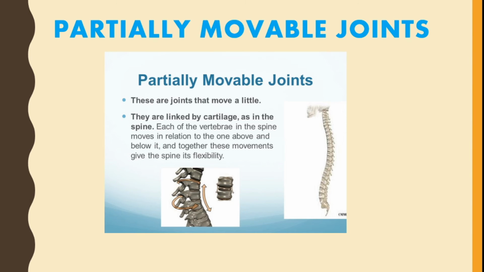Next we come to partially movable joint. These are the joints that move a little, so they are linked by cartilage. Like in the vertebral column we have studied, cartilage is present there in the spine. Each of the vertebrae in the spine moves in relation to the one above and below. Together these movements give the spine its flexibility.